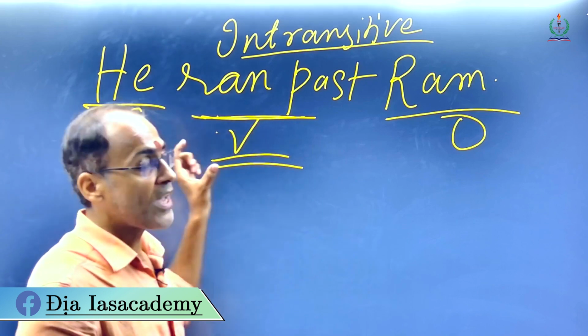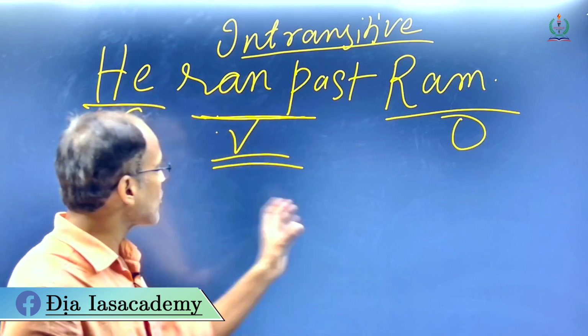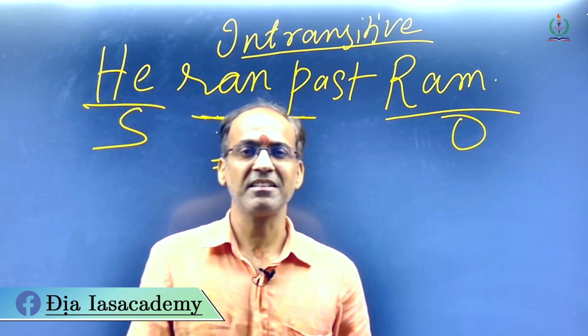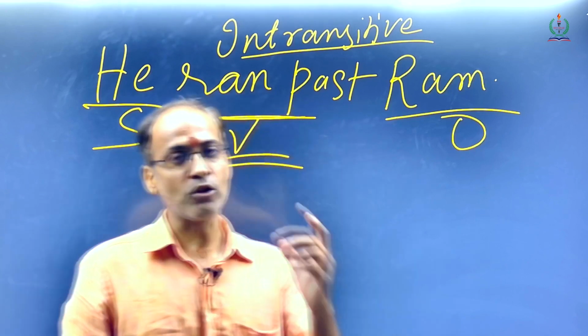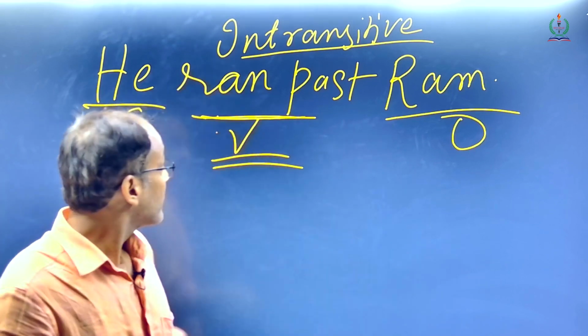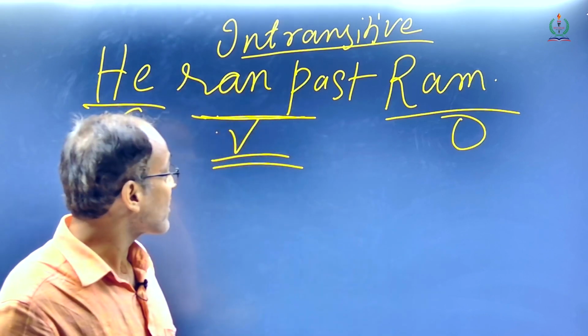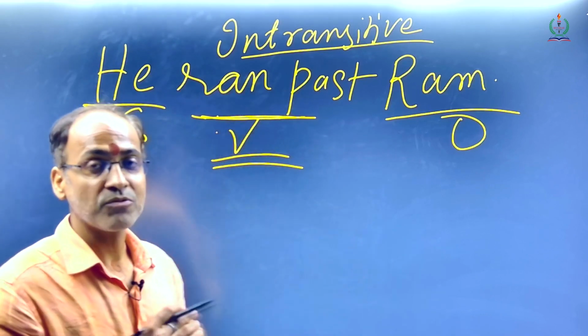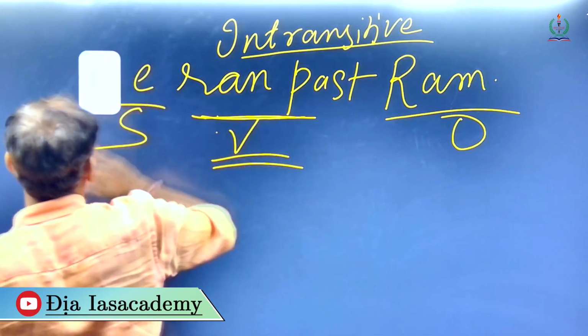Secondly, we also have to see that if the action of the subject doesn't require an object, or the action is going on freely and independently, then also the verb is intransitive. Like when we write he ran past Ram, this is an example of an intransitive verb. But when we write